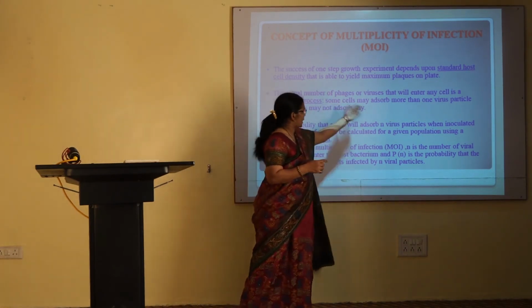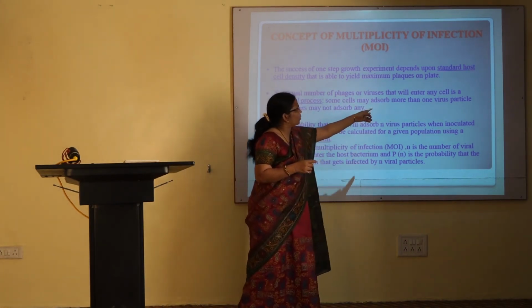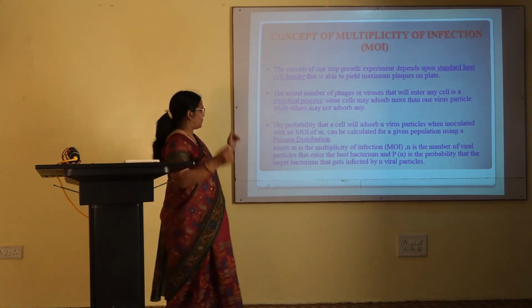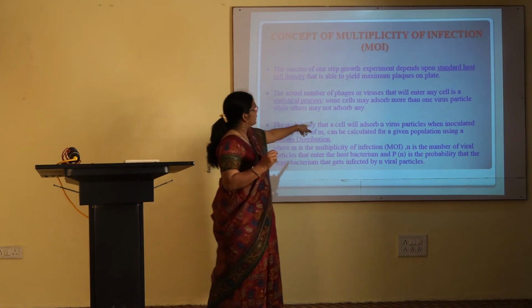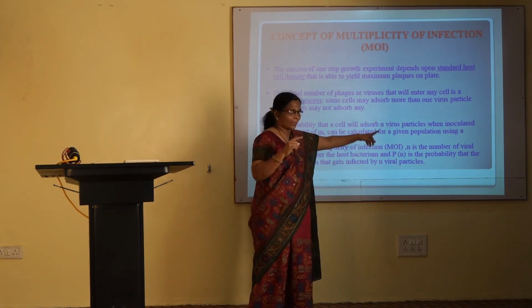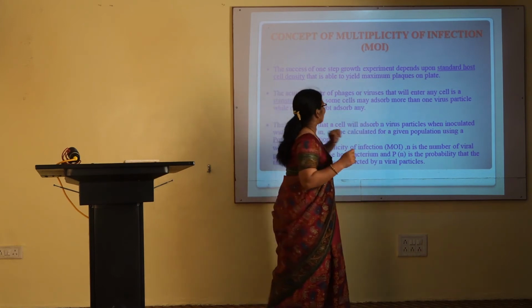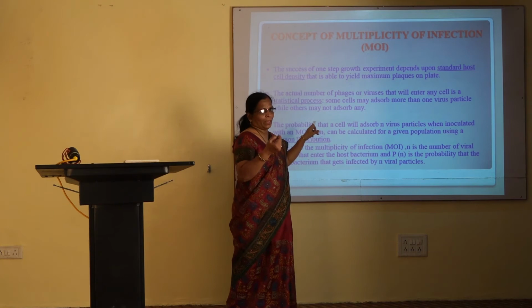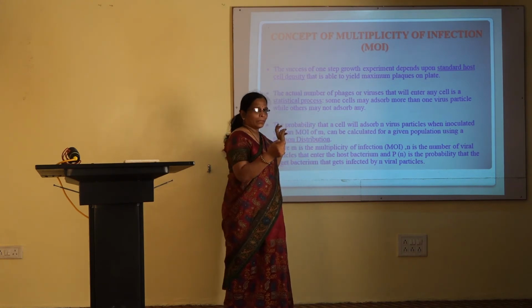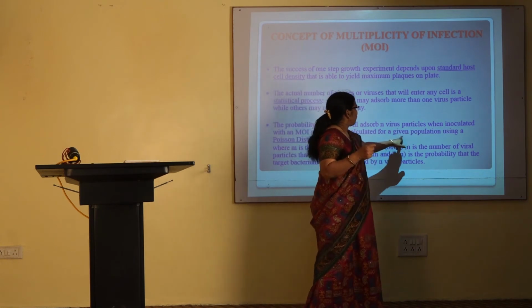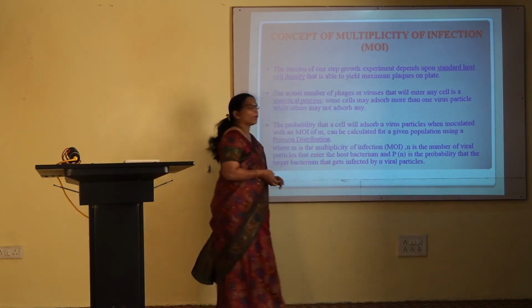Some cells, as I already told you, may absorb more than one virus particle, while others may not absorb any. So the probability that a single cell will absorb n virus particles, when inoculated with an MOI of m, can be calculated for a given population using Poisson distribution.